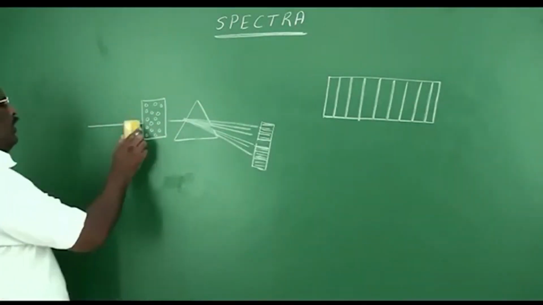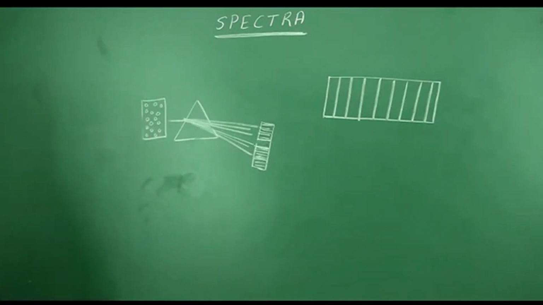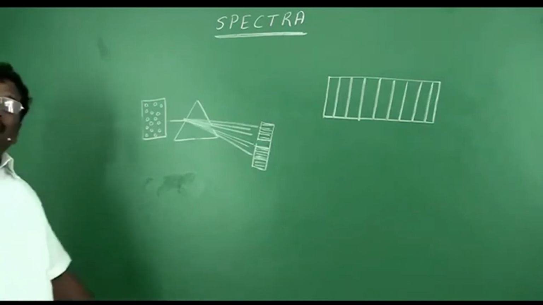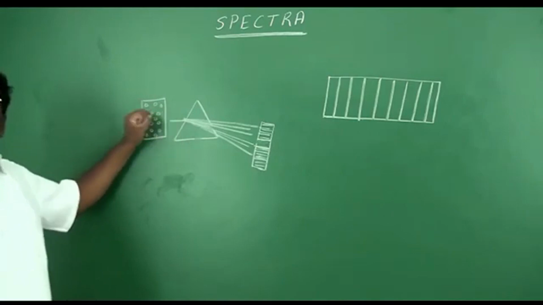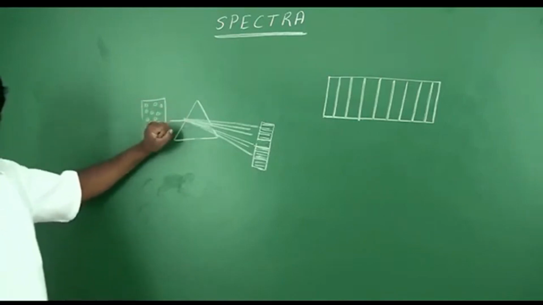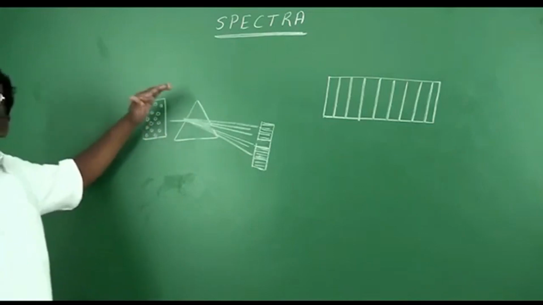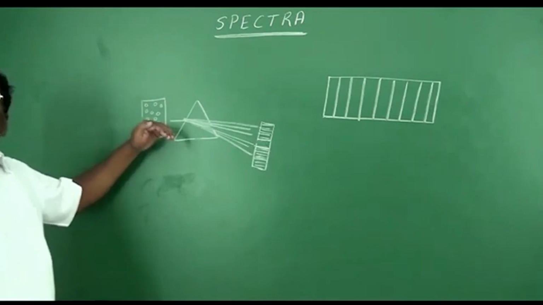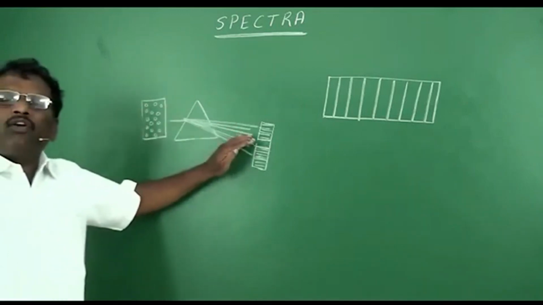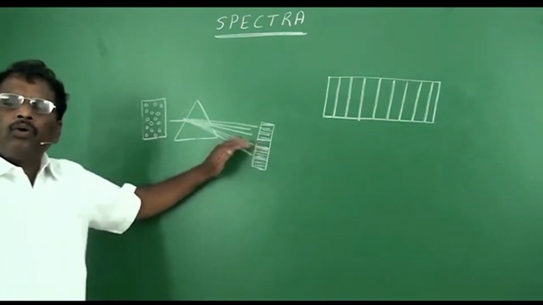Now, if we stop the light source focusing on the atoms, what happens? Before this, these atoms absorbed some wavelengths of light radiation. When this light is cut off, these atoms, which are in the excited state, will come to the ground state. When they come to the ground state, they emit energy in the form of light radiation.